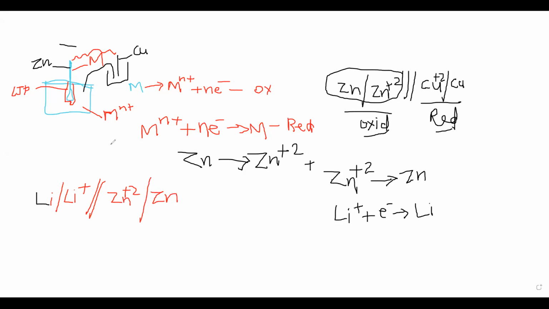Now the question is how to decide whether the given metal is anode or cathode. We know that here zinc is known as anode. My dear students, don't get confused that always at anode oxidation takes place, and always at cathode reduction takes place. Here lithium is getting oxidized and zinc is getting reduced. Therefore, it is known as anode, or otherwise called the left electrode, E left.